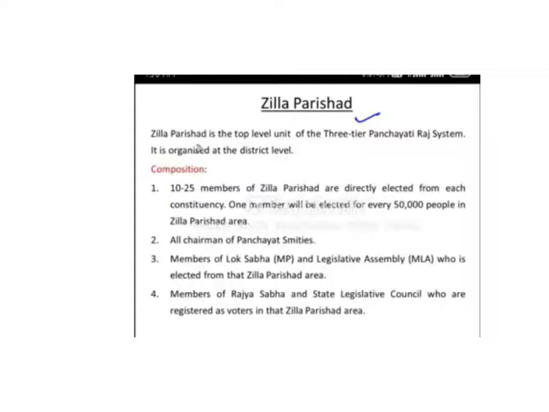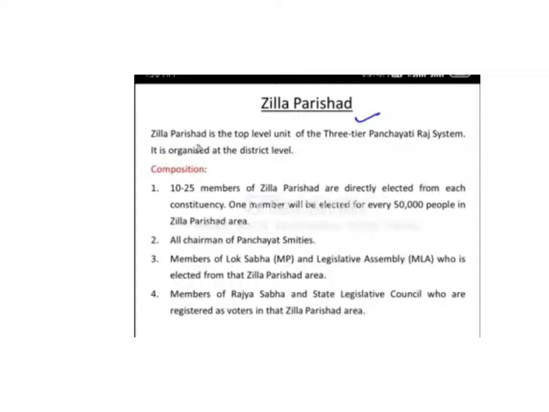Members of Lok Sabha, the MPs, and members of the Legislative Assembly, the MLAs, who are elected from that Zilla Parishad area, are also members.